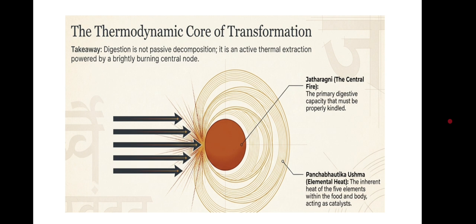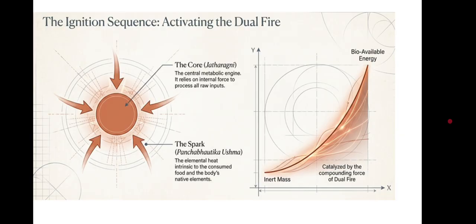Also, Panchabhautika Ushma, the element heat, the inherent heat of the five elements within the food and body, acting as a catalyst. The ignition sequence activates the dual fire. The core fire is the Jataragni and the spark fire is the Panchabhautikagni, the biological energy which catalyzes the inert mass, compounding the forces of the dual fire.